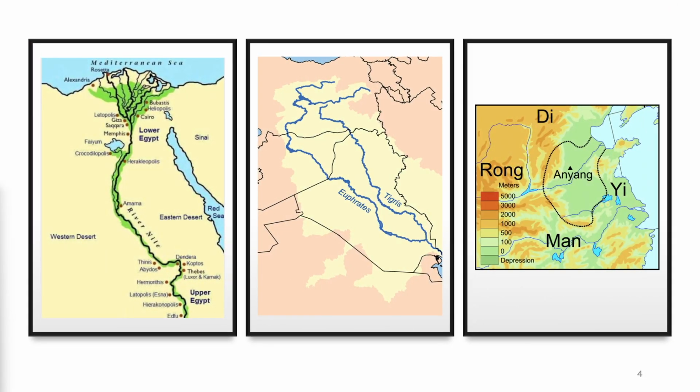These images you see are examples of rivers in the world. The first one is in Cairo, Egypt, the Nile River. The second one is in Basra, Iraq, the Tigris and Euphrates River. The third one is in Anyang, China, the Yellow River.